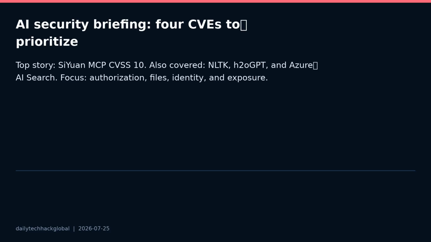The main takeaway is simple. AI tooling is now part of the production control plane, so file APIs, plugins, notebooks, search services, tokens, and identities need the same hardening you would apply to your core infrastructure.